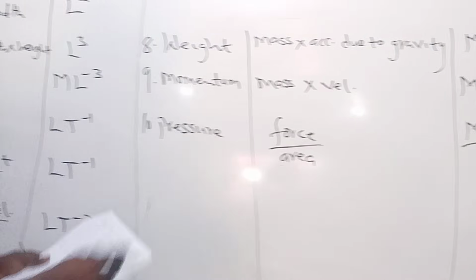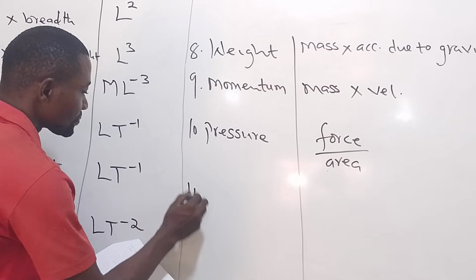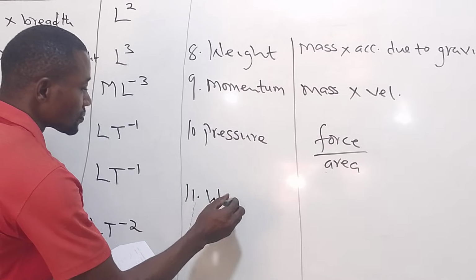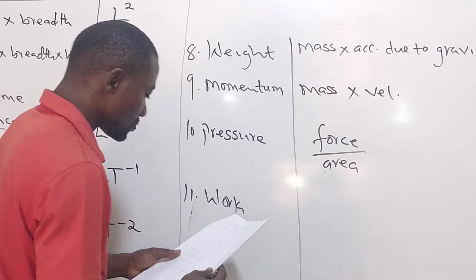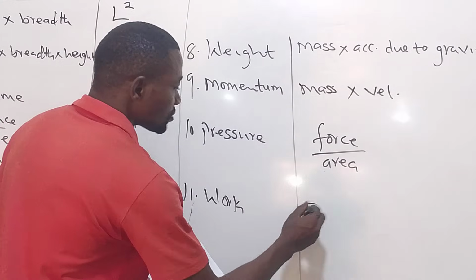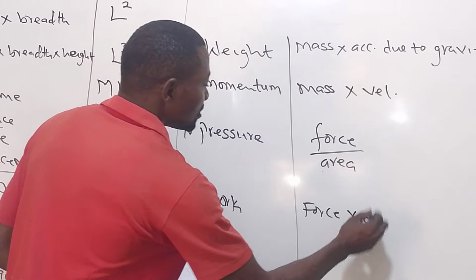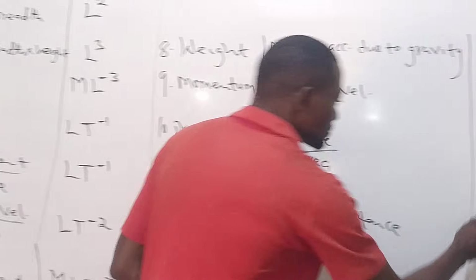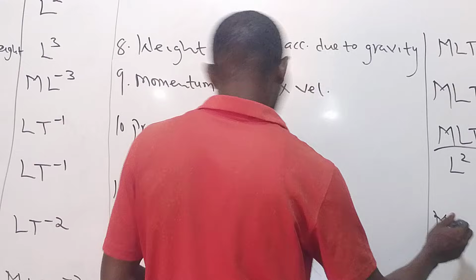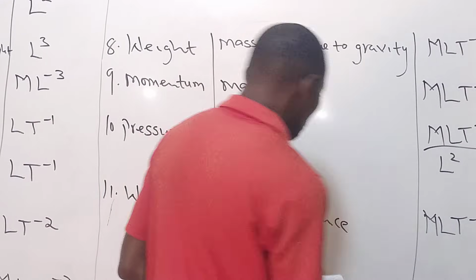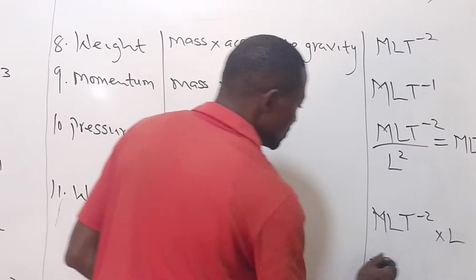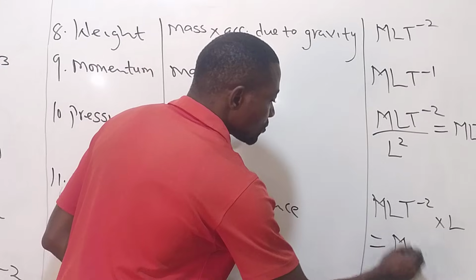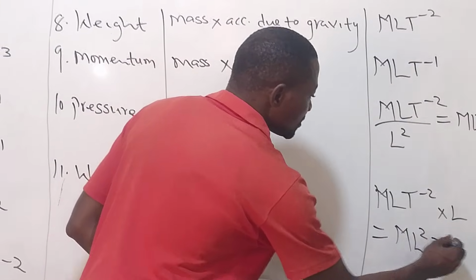So the last one here is work. And work is what? Force times distance. What is the dimension for force? M L T to power minus 2, and distance is L. So the dimension for work is M L squared T minus 2.